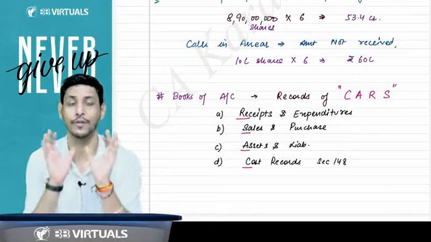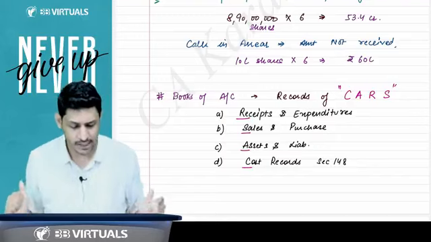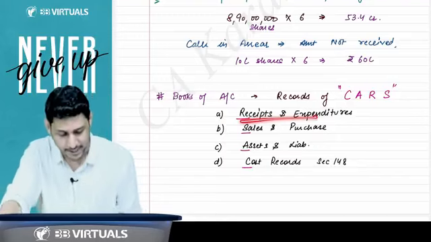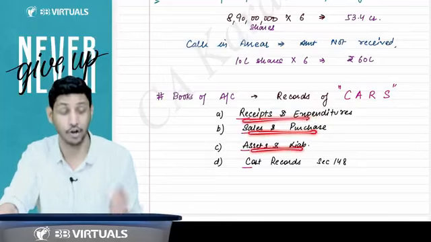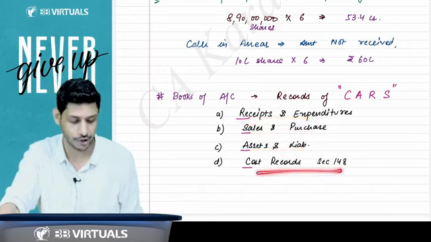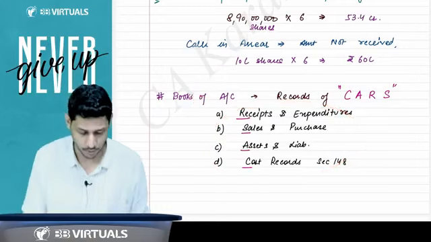Records of cards, which means books of accounts. Sir, what are records of cards? Records of receipt and expenditure, records of sale and purchase, records of assets, liabilities and cost records under section 148. These records will be considered as the books of account.